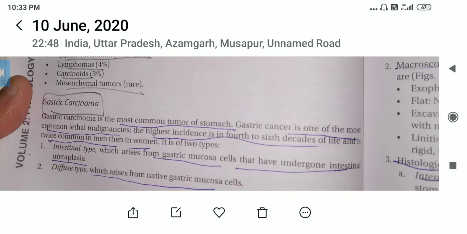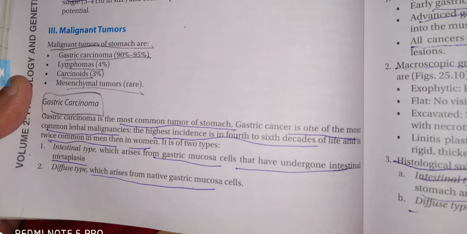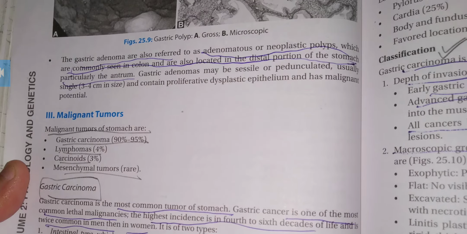Intestinal type will arise from gastric mucosal cells that have undergone intestinal metaplasia. Then diffuse type will arise from native gastric mucosa. So the gastric mucosa which has undergone intestinal metaplasia will be the intestinal type, and native gastric mucosa will give the diffuse type.